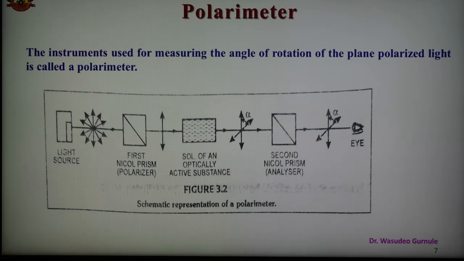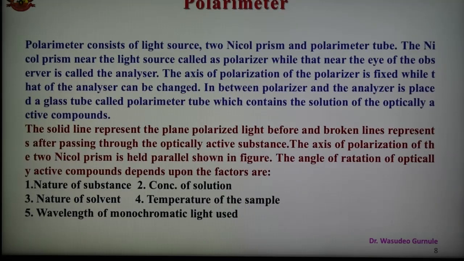In such cases, in order to have maximum transmission of light, the analyzer has to be rotated through some angle in one direction or the other. This angle through which the analyzer has to be rotated to get maximum transmission of light is known as the angle of rotation. In this way, the angle of rotation can be measured using a polarimeter.